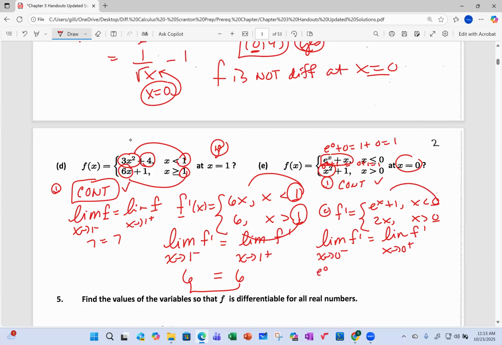So if you plug this in, you get e to the 0 plus 1, and 1 plus 1 is 2. Now over here, when I substitute the 0 in for the bottom slope, 2 times 0 is 0, and 2 does not equal 0. The slope from the left of 0 of f prime is not the same slope from the right of 0. So therefore, the answer is no.